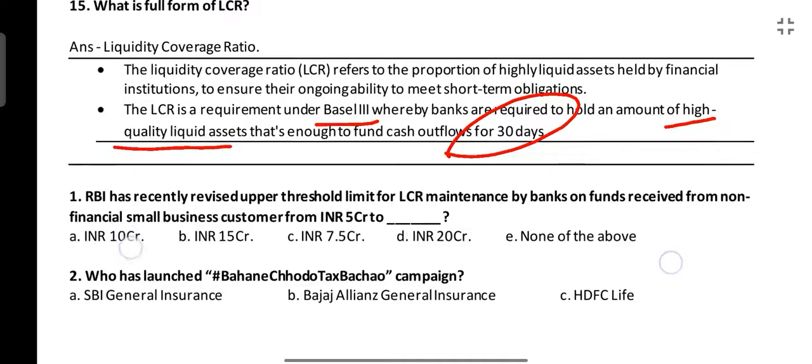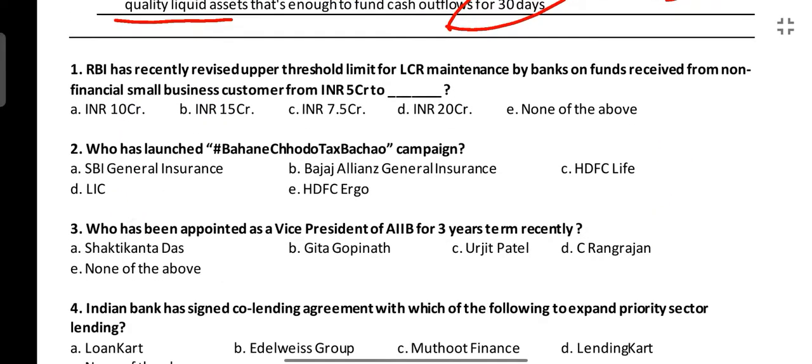So that's where we have the first question. RBI has recently revised the upper threshold limit for LCR maintenance by banks on funds received from non-financial small business customers from 5 crore to 7.5 crore. That's why LCR was in news a few days back.